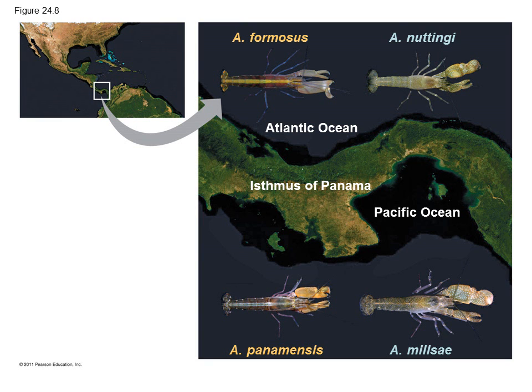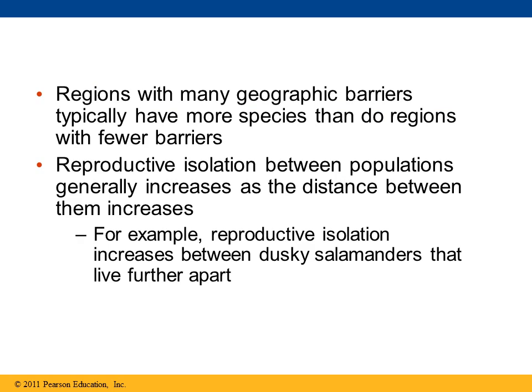So here is the Isthmus of Panama. It is a narrow strip of land that lies between the Caribbean Sea and the Pacific Ocean, linking North and South America, and contains Panama and the Panama Canal. And it separates the different snapping shrimp species. So the allopatric speciation occurred in the snapping shrimp populations. So geographic barriers create allopatric speciation.